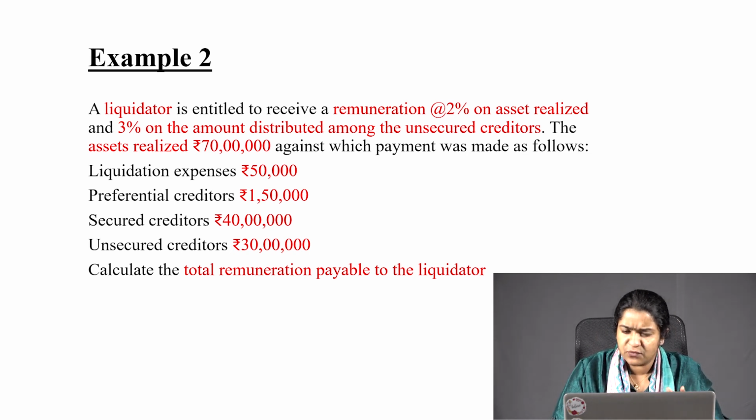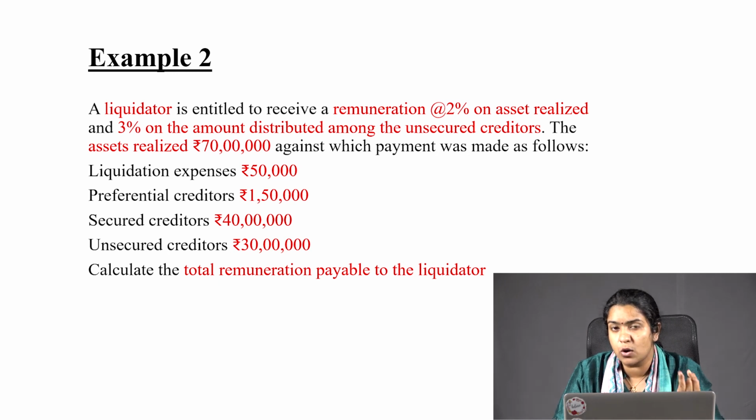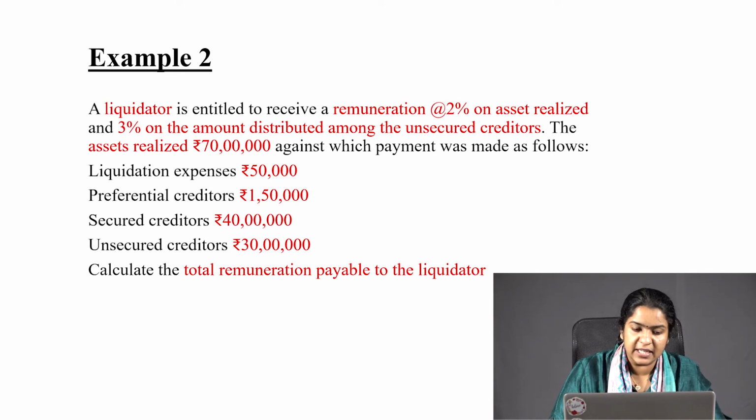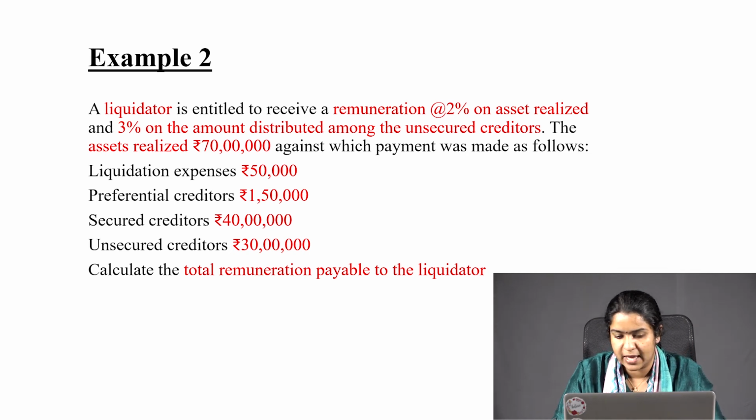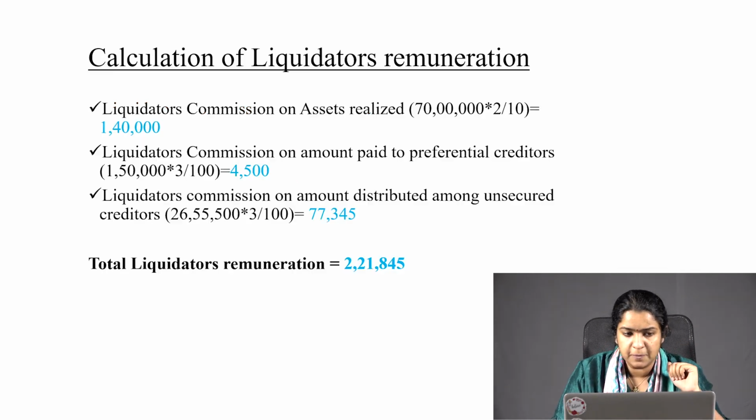So here from the question we get a lot of information to solve the problem. First one, percentage. In what percentage is the remuneration calculated? 2% on asset realized and 3% on the amount which is distributed to unsecured creditors. Then what they have mentioned is the amount of asset realized. Remember, that is the first step that we have to follow. Asset realized is 70 lakh. Then we have the various amounts to be paid: liquidation expense 50,000, preferential creditors 1,50,000, secured creditors 40 lakh, unsecured creditors 30 lakh. With all this information, we have to calculate the remuneration payable to the liquidator.